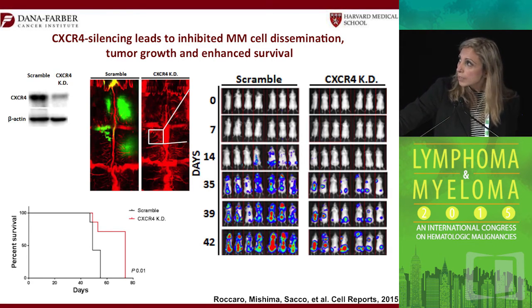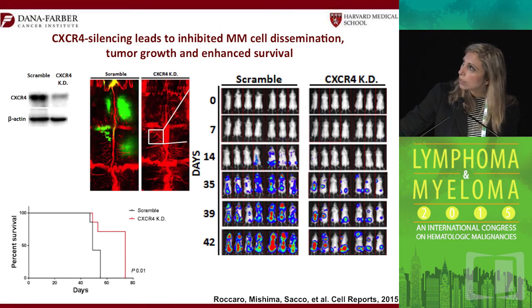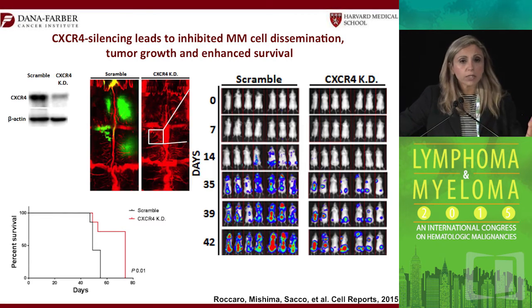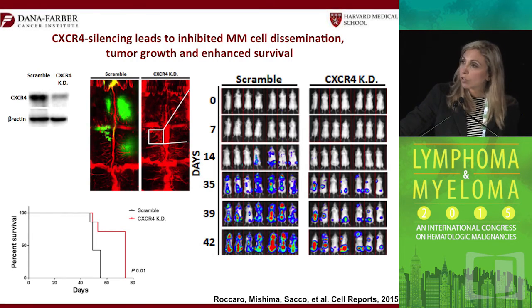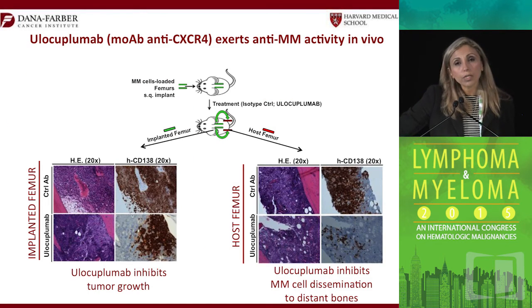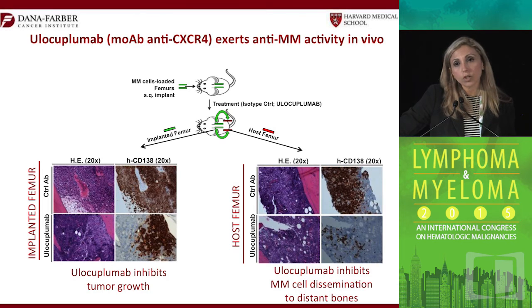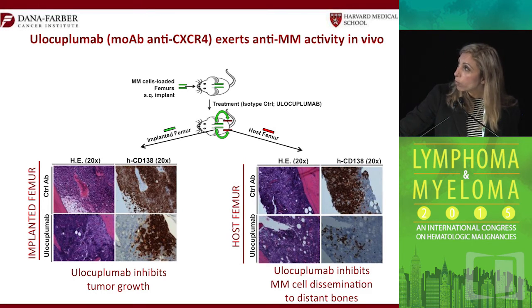Here we used a CXCR4 knockdown first to try and understand that indeed you can prevent that dissemination. And indeed you can see here by knockdown you have a significant change in the survival of the mice and a change in the bioluminescence, which is the tumor volume of those myeloma cells. Not only that, but when we used an antibody from Bristol Myers Squibb, which is a monoclonal specific anti-CXCR4 antibody, we were able to find indeed that it prevents dissemination and prevents extramedullary involvement and prevents multiple myeloma from progressing into those mice.